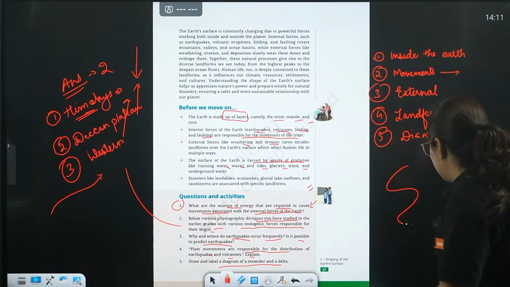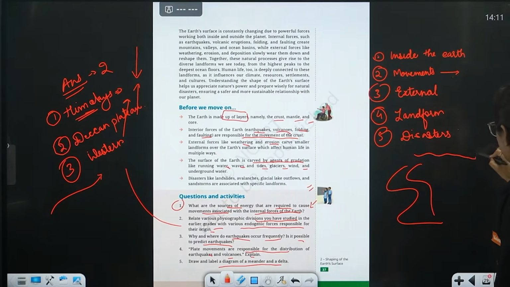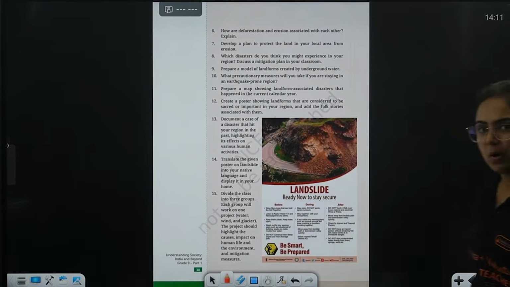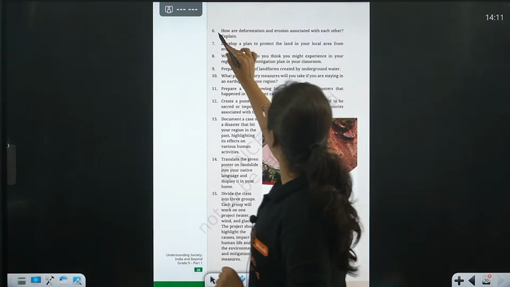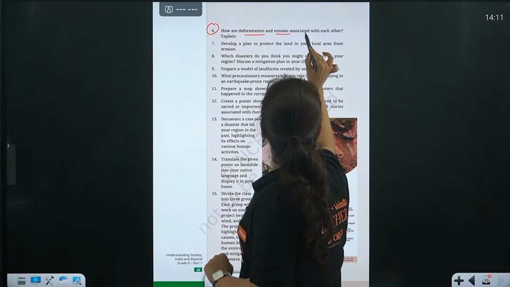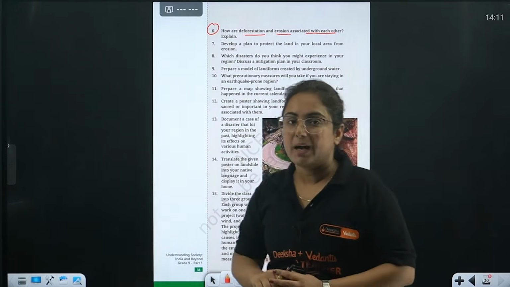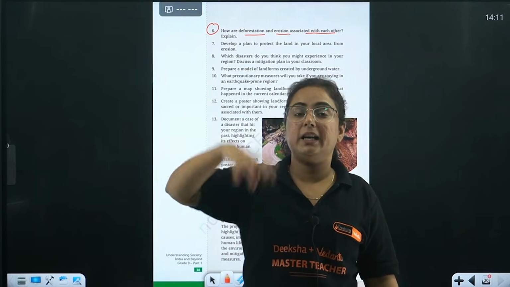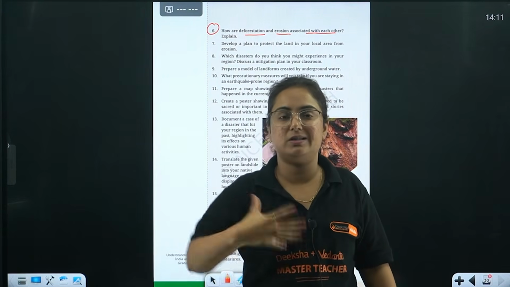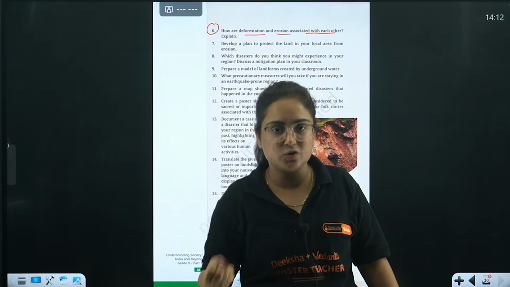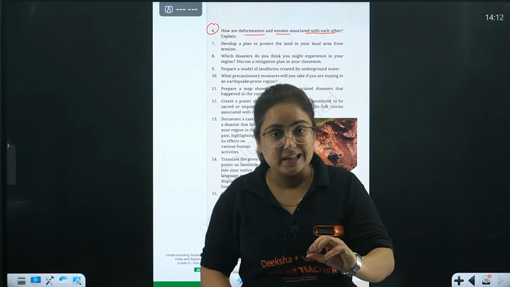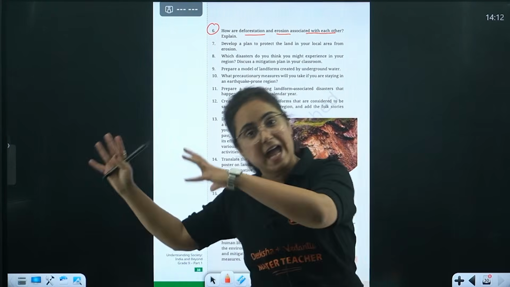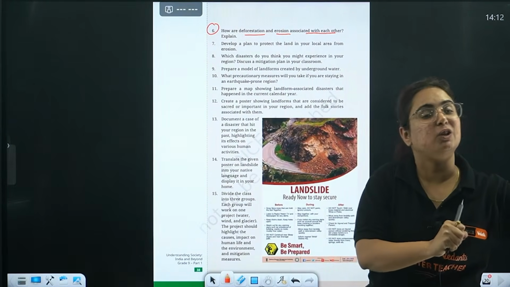So this is meander, and whenever the river brings a triangular shape, you will be forming where all the sediments are deposited. Okay, do it nicely. Question number 6. How are deforestation and erosion associated with each other? By what happens? Deforestation, we cut the forest. What will happen? They leave the soil loose because there are no roots now to hold that soil, and it will be like easy, or it will be facilitated by the action of water, wind, etc. to carry those loose sediments and cause erosion.